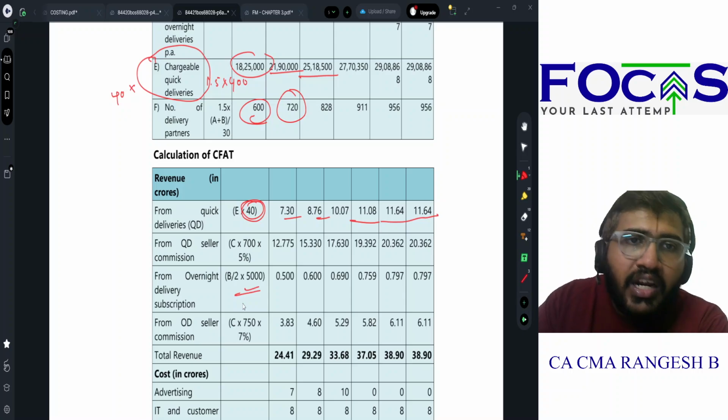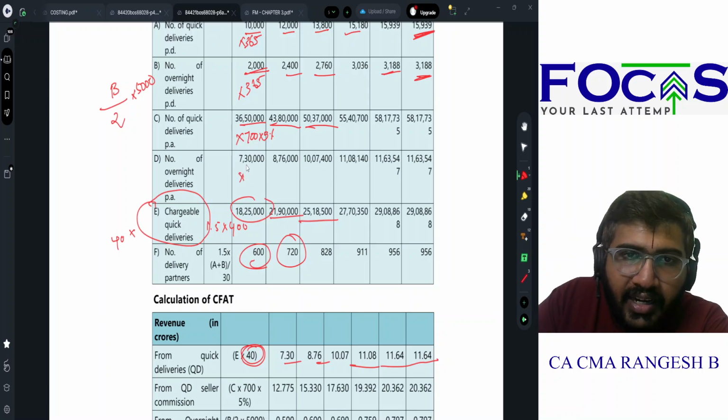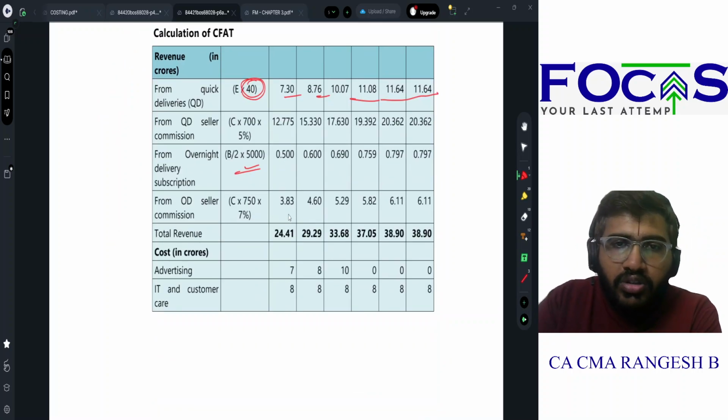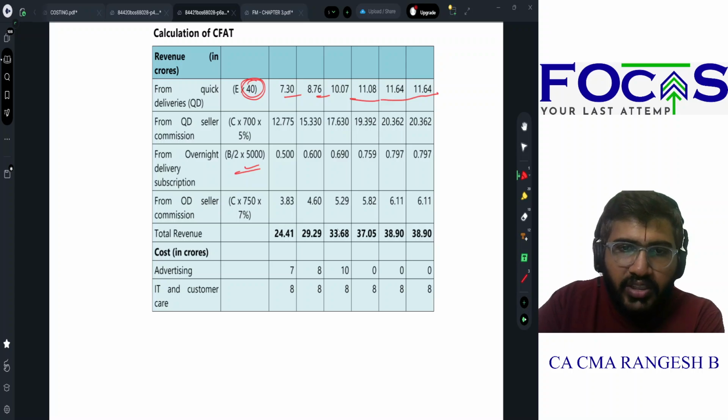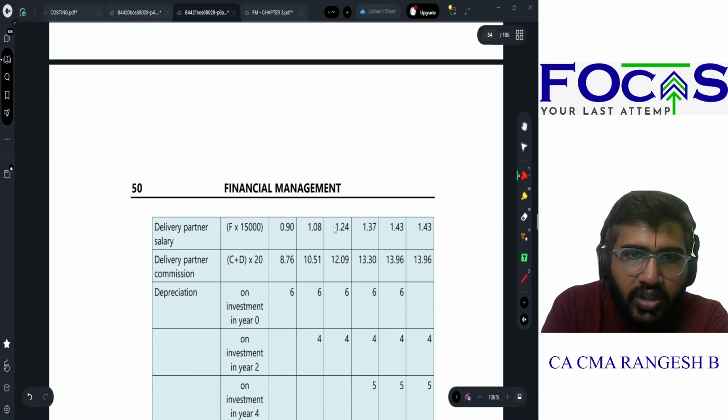Overnight delivery seller commission. இது என்ன? ஓவர்நைட் டெலிவரியில இருந்து எனக்கு எவ்வளவு கமிஷன் வரும்? 750 rupees is my average ticket size. 7% is my commission. So that will give me these amounts. Total revenue is these many. Advertising அவங்க கொடுத்திருக்காங்க, IT and customer care அவங்க கொடுத்திருக்காங்க.